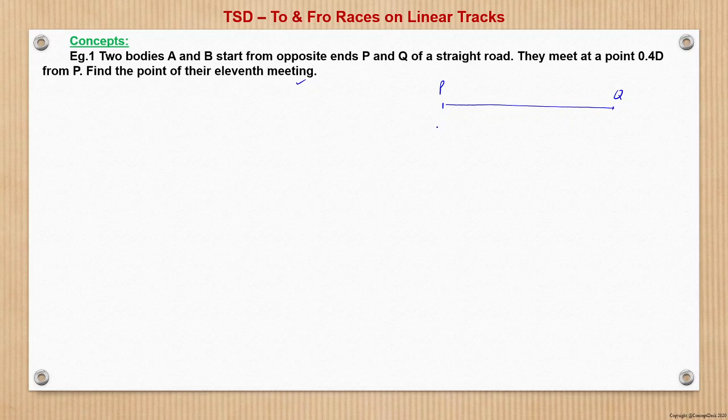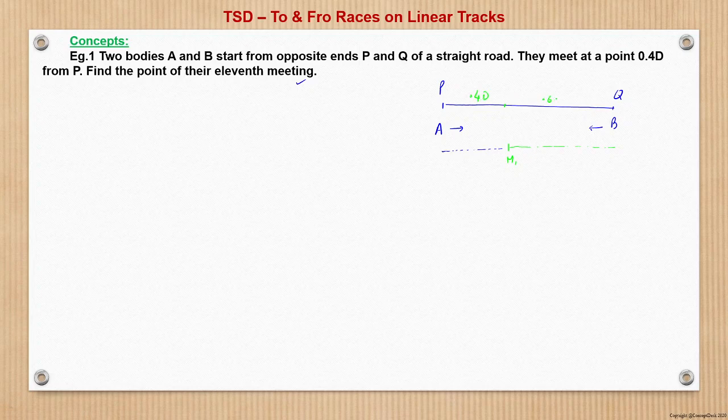So now what happens? There are two bodies A and B moving towards each other, right? Suppose A starts from here and B starts from here, and they meet here at M1, and this is at a point 0.4d.